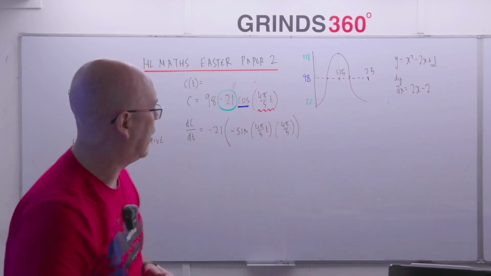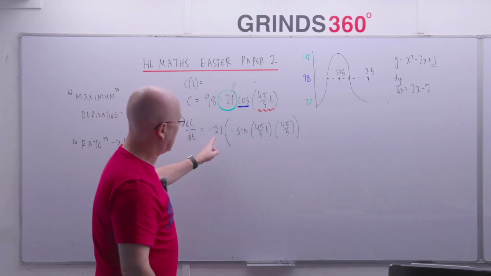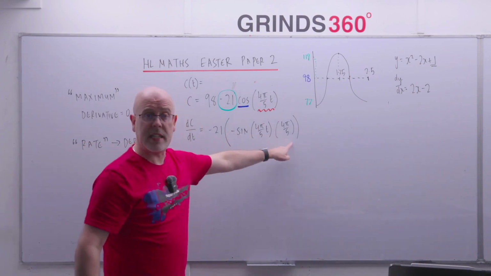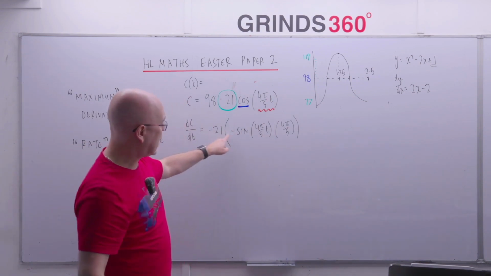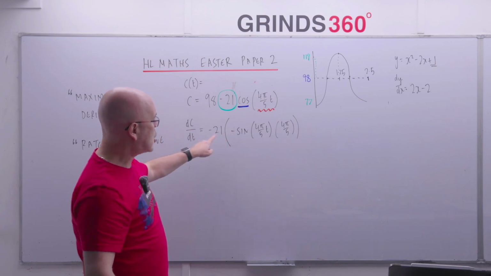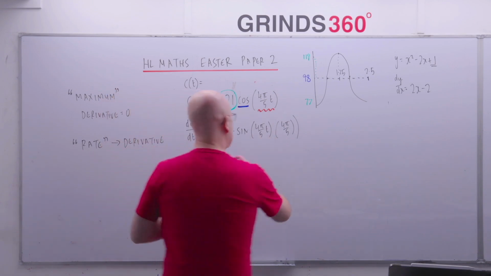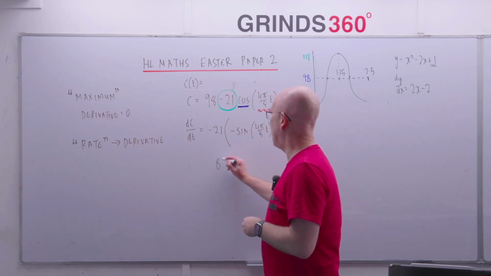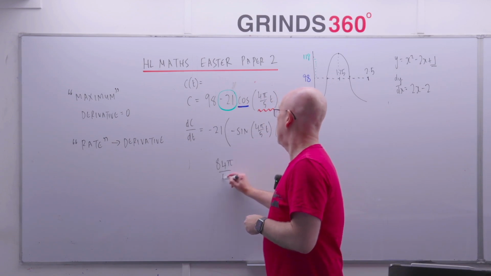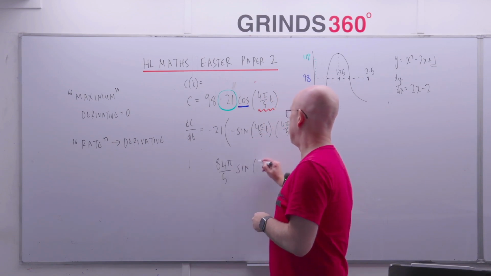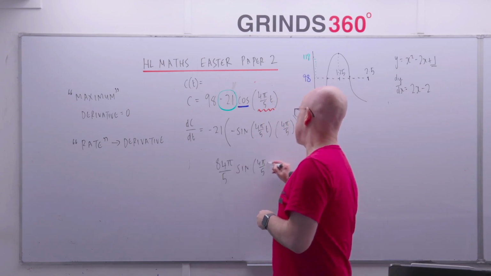We dealt with that anyway on Monday. And what I would normally do now is I think I'd multiply these two numbers together to tidy that up. Right? So the minus signs will cancel. Minus by minus gives you plus. And 21 times that on your calculator is 84 pi over 5. Okay, so that's the derivative there. That's how we do a differentiation.